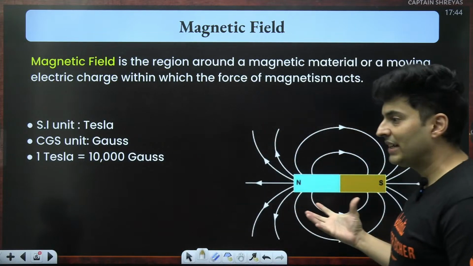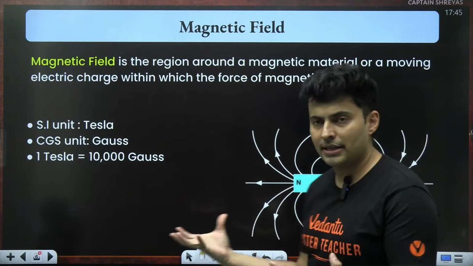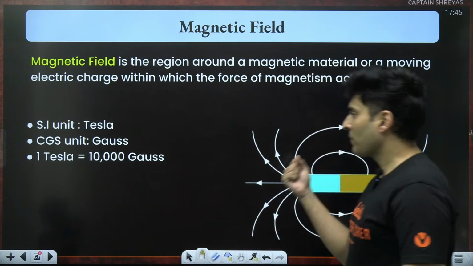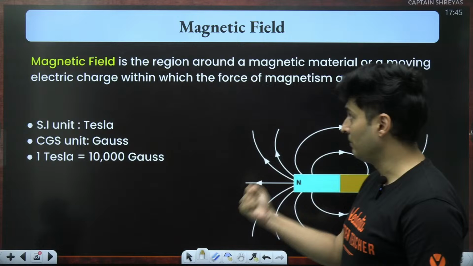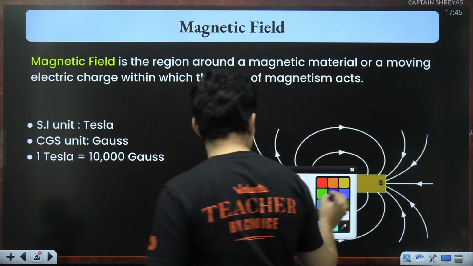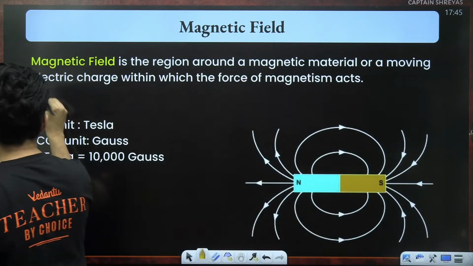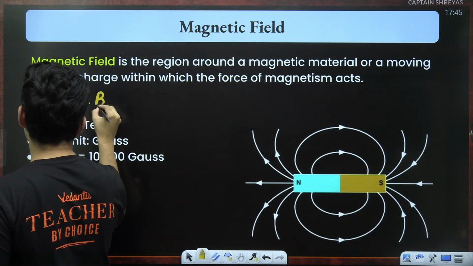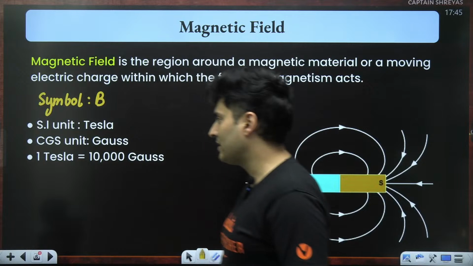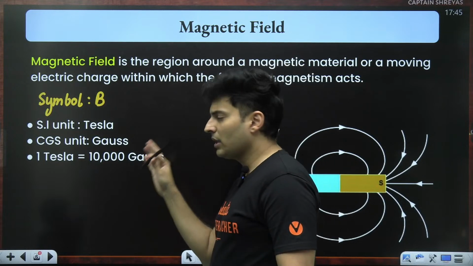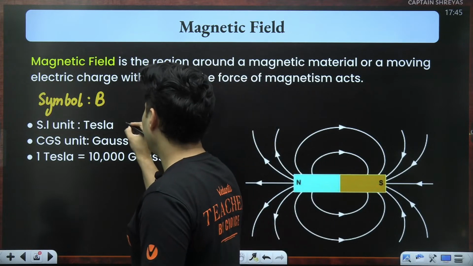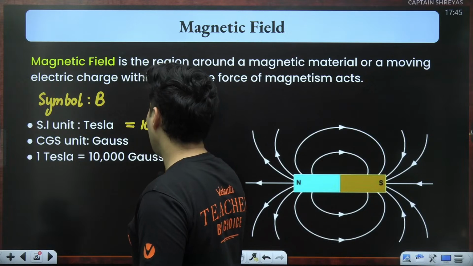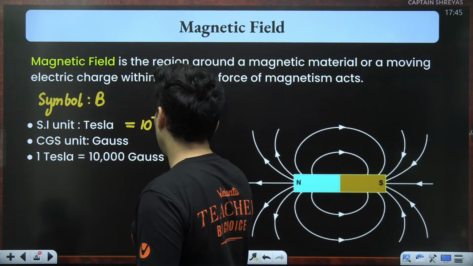So magnetic field is produced by current carrying wires or magnets around you, and magnetic field has a symbol of capital B. The symbol for magnetic field is capital B. The unit is Tesla. CGS unit generally Gauss, or you can say 1 Tesla is 10 to the power minus 4 Gauss.